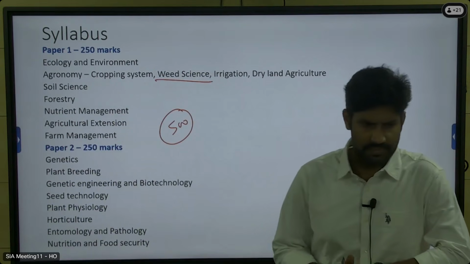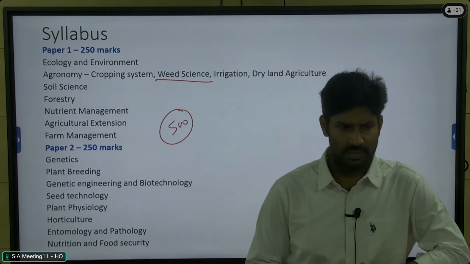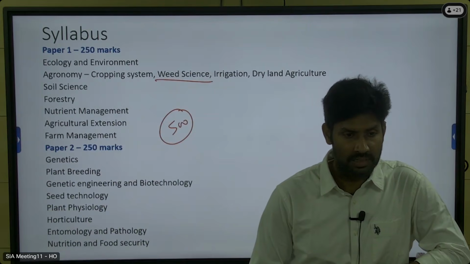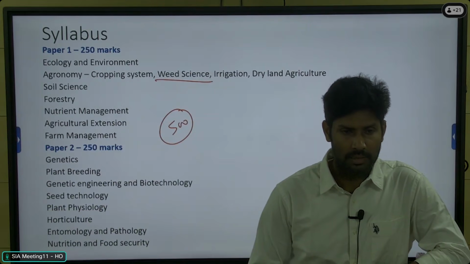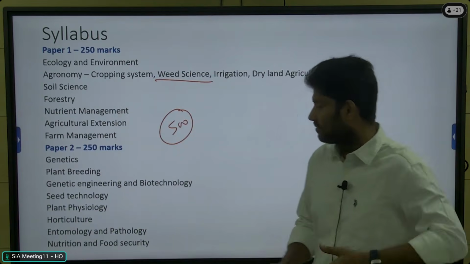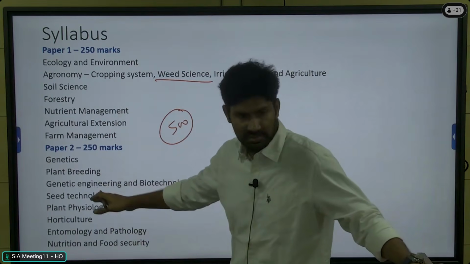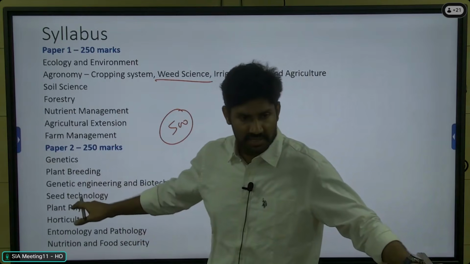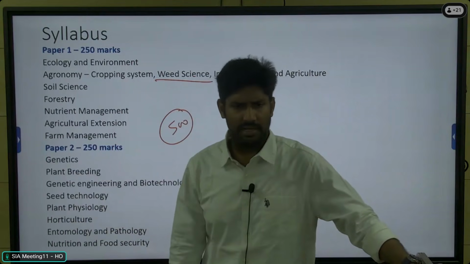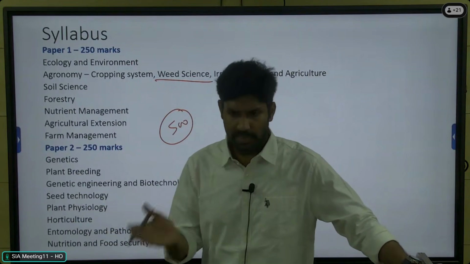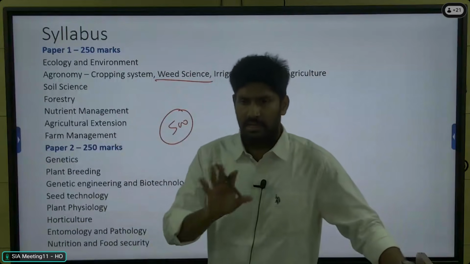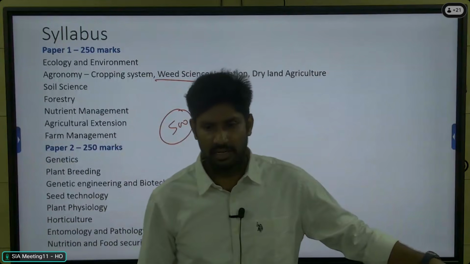Both papers are part of our syllabus. Paper 2 is also for the agri field officer. In our agri field officer syllabus, these topics are also part of the syllabus: plant breeding, seed technology, entomology, pathology, everything. They are part of the agri officer exam. So the entire subjects are important for our TNPSC exams and the agri officer exam.